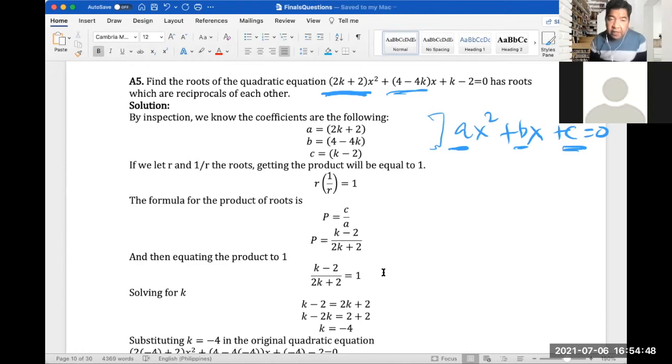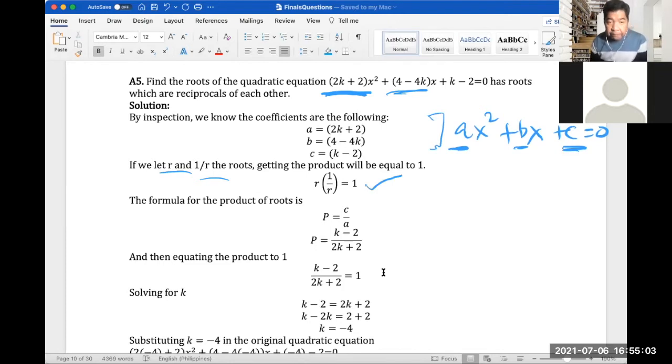All right, so if we let r and 1 over r be the roots of this equation, because it's given that they are reciprocals of each other, the product of the two roots will be equal to 1.